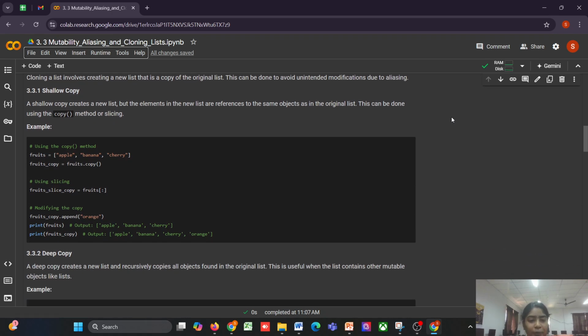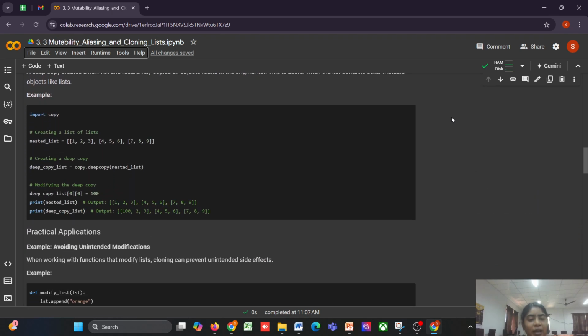First one, shallow copy. A shallow copy creates a new list, but the elements inside it are still references to the objects in the original list. You can perform a shallow copy using the copy method or slicing. In this example, we use both the copy method and slicing to create shallow copies of the fruit list. Modifying the copy does not affect the original list.